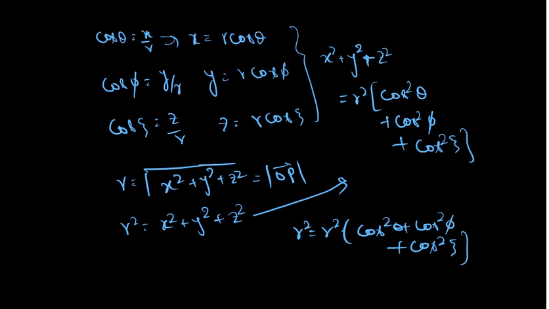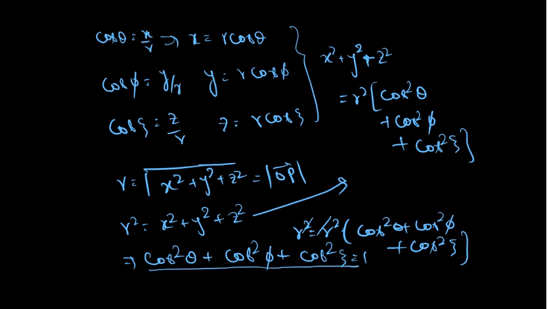So r square will cancel, and I will get cos square theta plus cos square phi plus cos square zeta is equal to 1. Correct? So cos theta, cos phi, and cos gamma are my direction cosines.